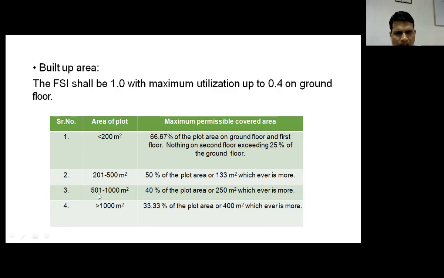If the plot area is more than 501 square meter and up to 1000 square meter, then 40% of the plot area we can cover at the ground floor. If it is more than 1000 square meter, then we can cover only 33.33% of the plot area, or 400 square meter, whichever is more, on the ground floor.